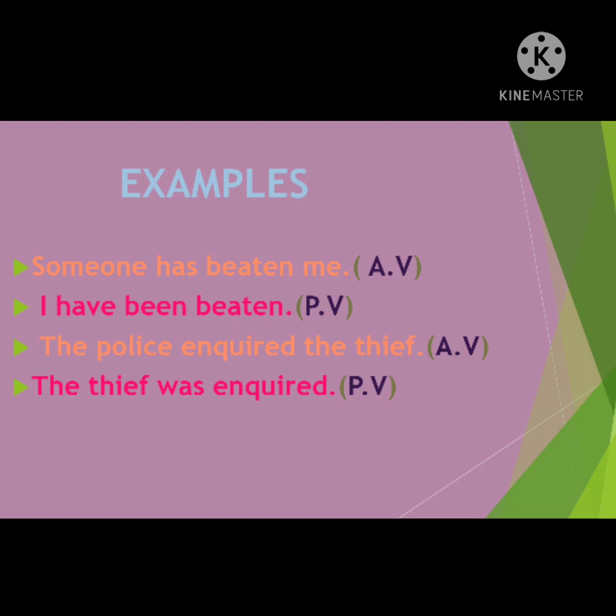See the first example: someone has beaten me. I have started the sentence with someone, so you need not write that someone in the passive voice. Me is the object in the active voice, so that becomes the subject in the passive voice. Has beaten is the present perfect form of the verb. So what will you use here? Have been beaten. So what will you get here? I have been beaten. I have explained this while explaining the change in the tenses.